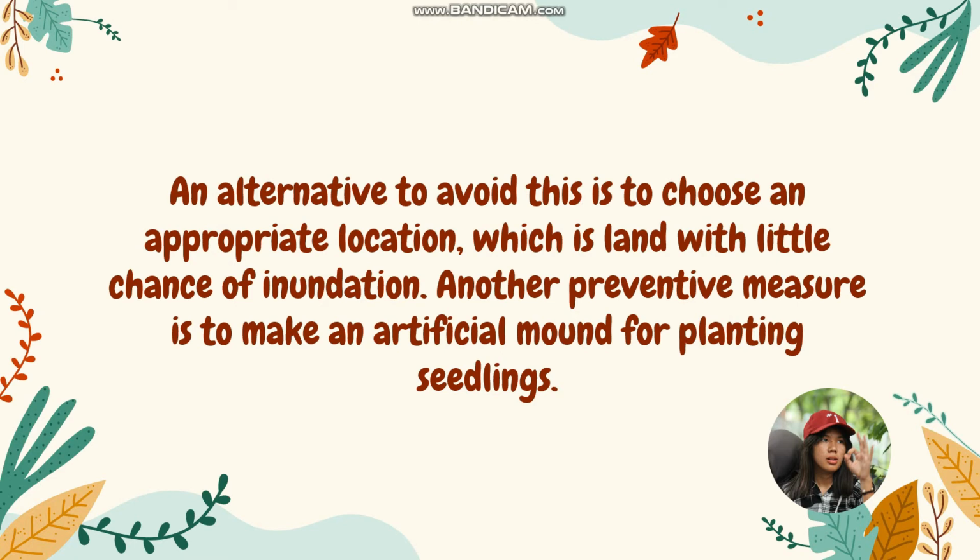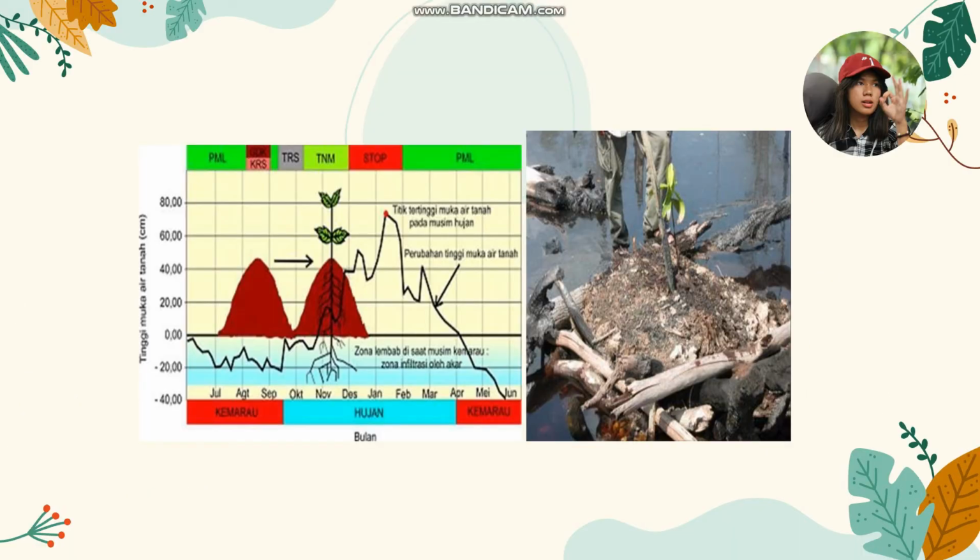An alternative to avoid this is to choose an appropriate location, which is land with little chance of inundation. Another preventive measure is to make an artificial mound for planting seedlings. For making mounds, the optimal height of the mound is an important thing that must be considered. The height of this mound should be adjusted to the height of the inundation, so that the plants do not sink during the rainy season, but the roots are still in the humid zone and can reach the water table